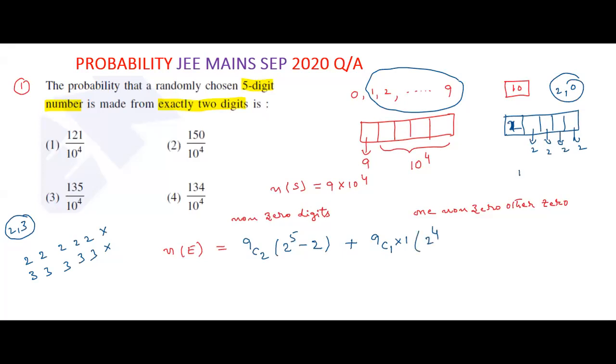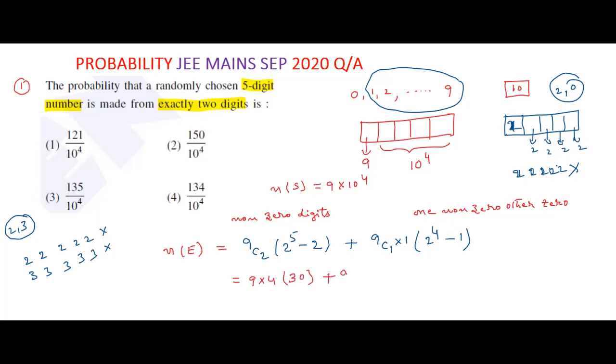But all the digits cannot be 2: 2, 2, 2, 2, 2, a 5-digit number. This cannot exist, so that number can be subtracted. Okay, this is n of E. Calculate this. 9C2 means 9 into 8 by 1 into 2. 2 fours are 8, so we get 9 into 4. 2 power 5: 2 twos are 4, 4 twos are 8, 8 twos are 16, 16 twos are 32. 32 minus 2 is 30.